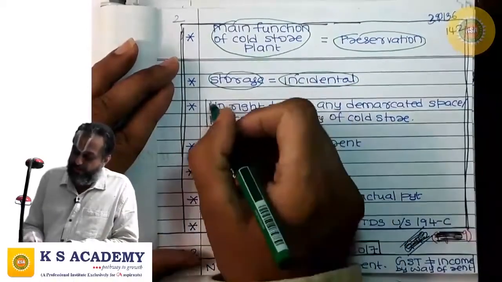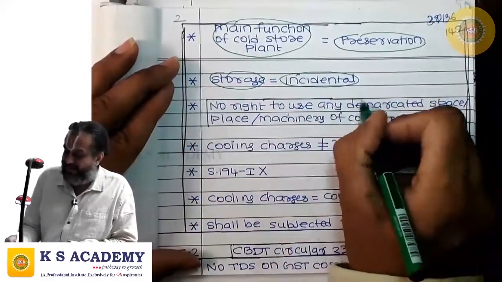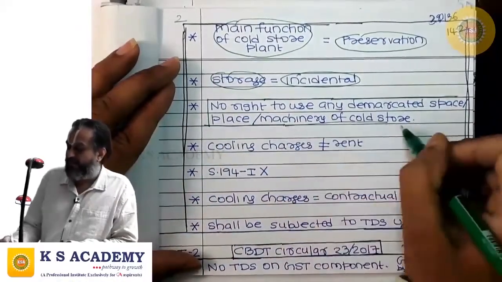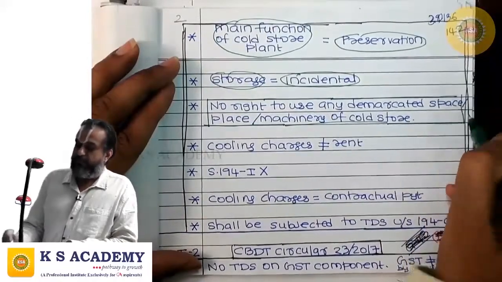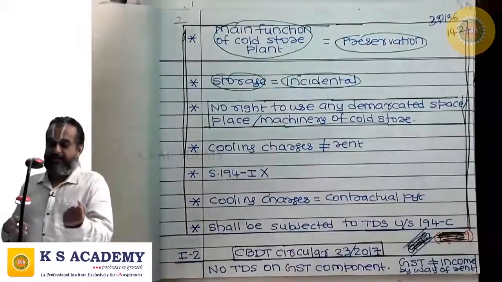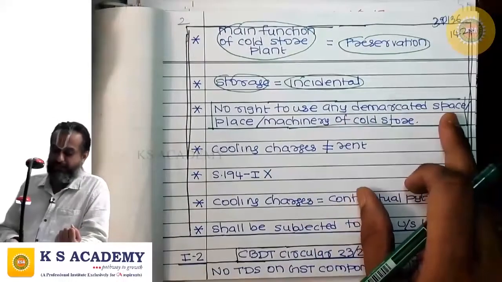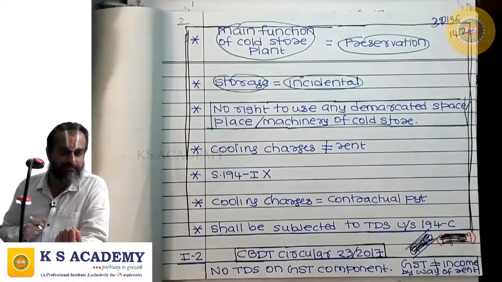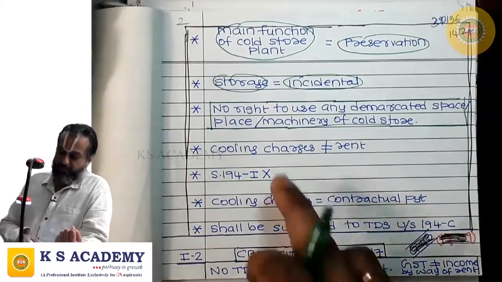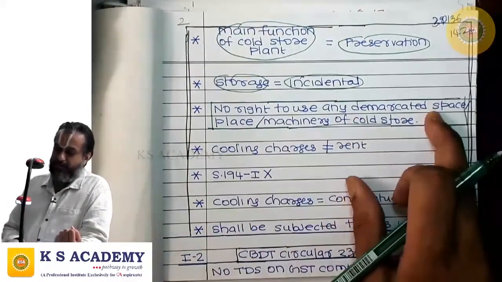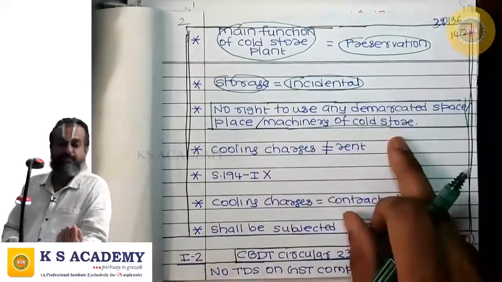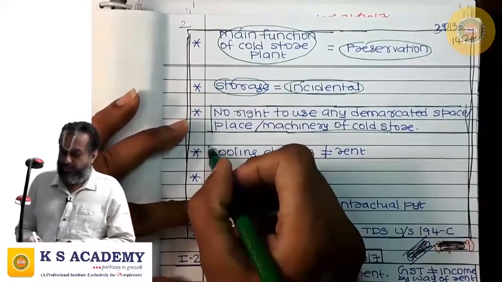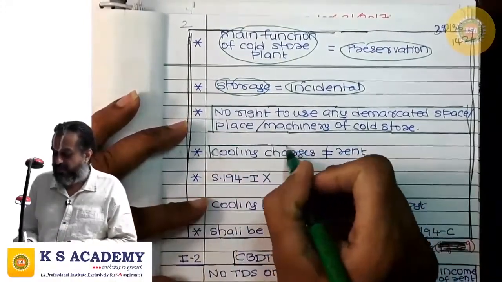No right to use any demarcated space or place or machinery of the cold store plant is available. By paying cooling charges, we don't get any right to use any demarcated space, place or machinery. So cooling charges can't be regarded as rent.